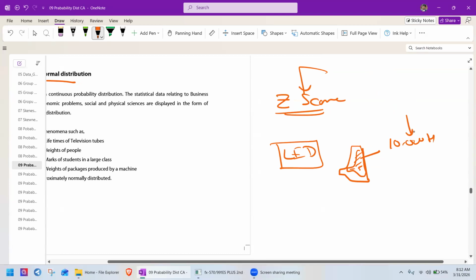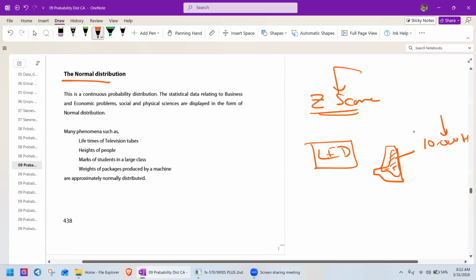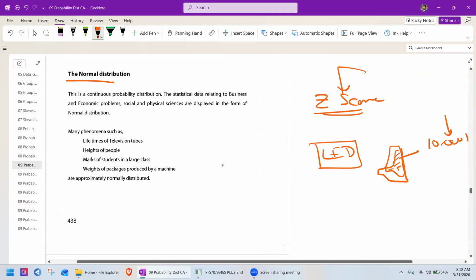And the height of the students, on average the height of humans is 6 feet. In Sri Lanka we may have 5.10 or 5.8. And the marks of the students in a large class.